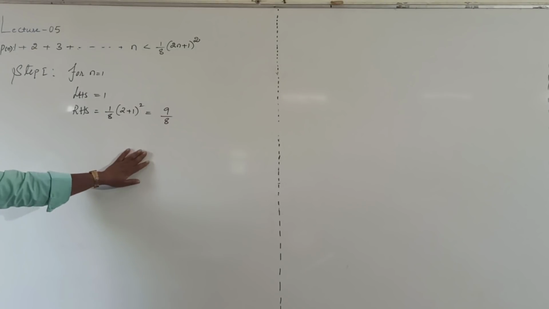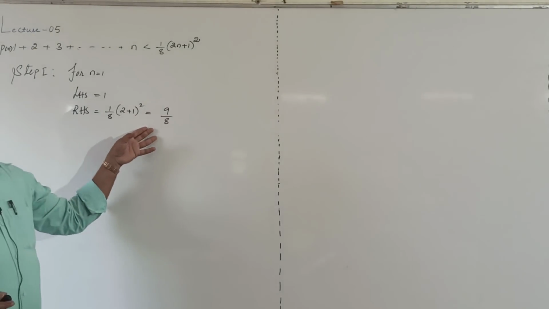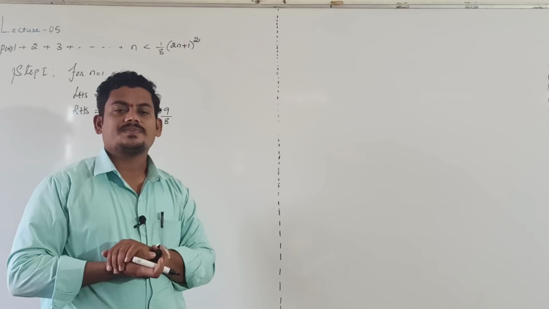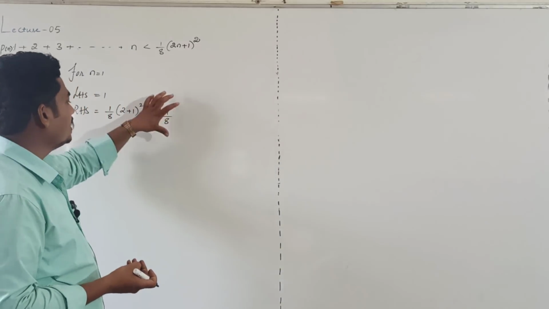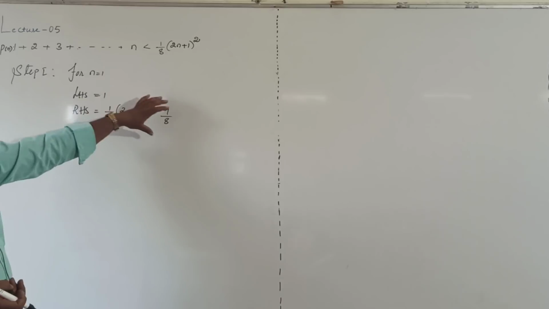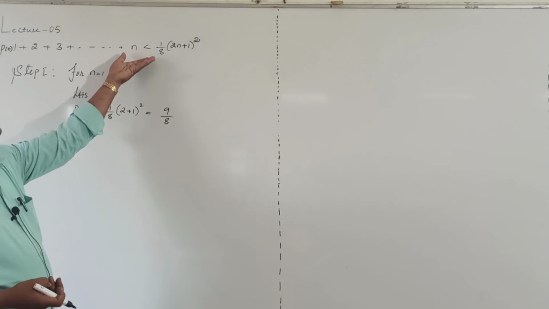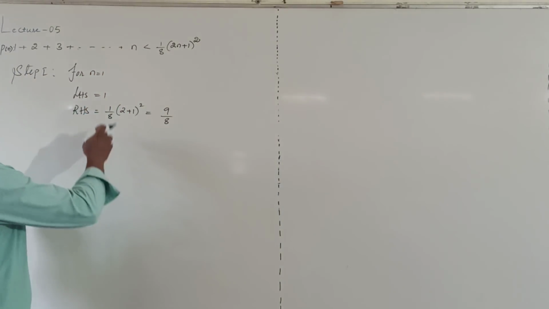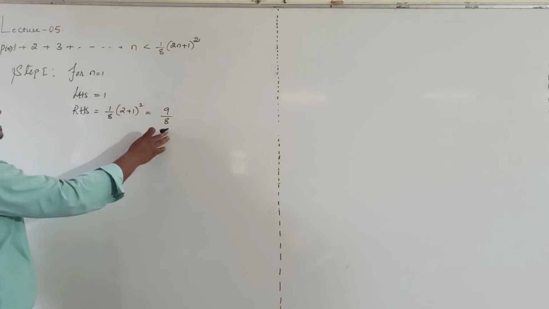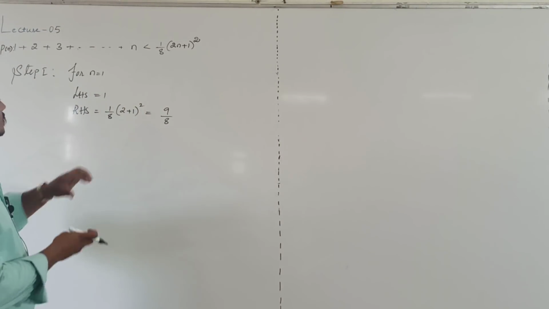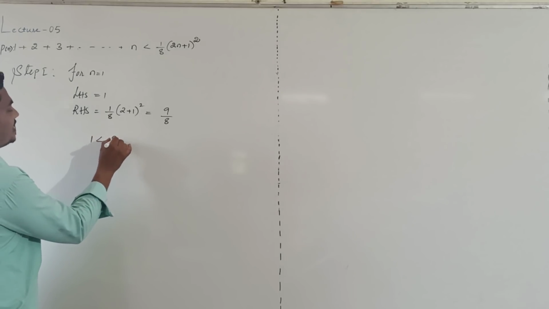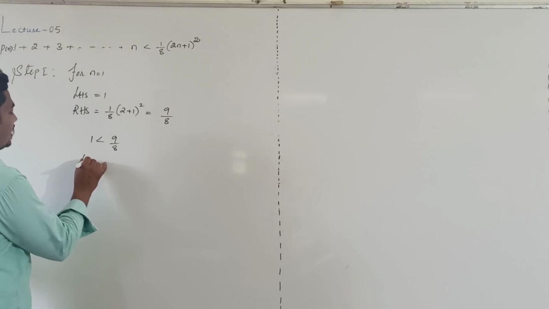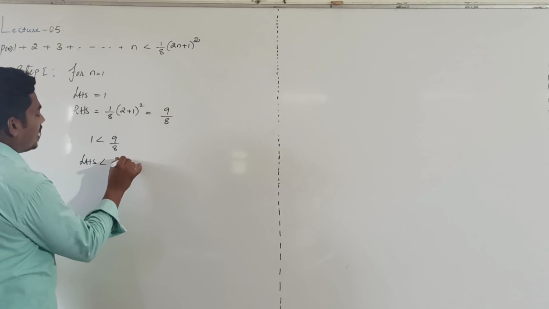9 divided by 8 is always more than 1. It is approximately 1 point something value. Means LHS is clearly less than RHS. Our requirement is also the less than sign. When n value is 1, LHS value is 1, RHS value is 1 point something. 1 is less than 9 by 8, so clearly LHS is less than RHS.